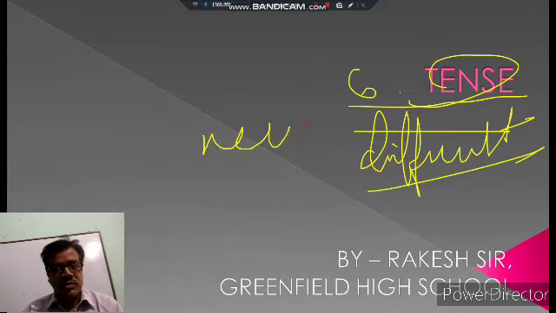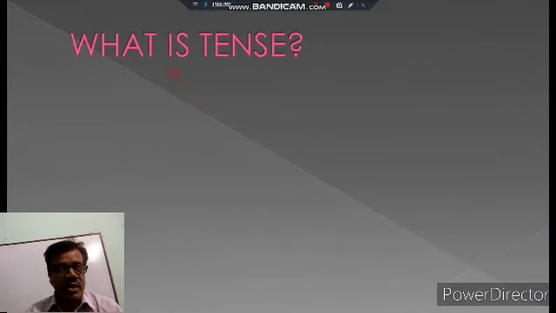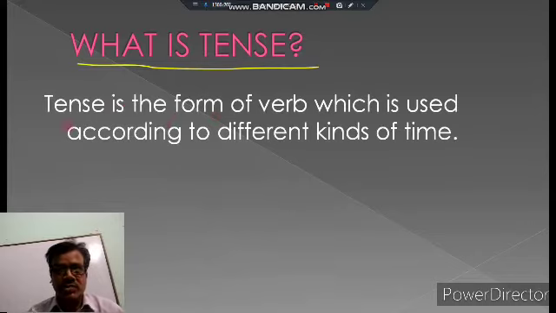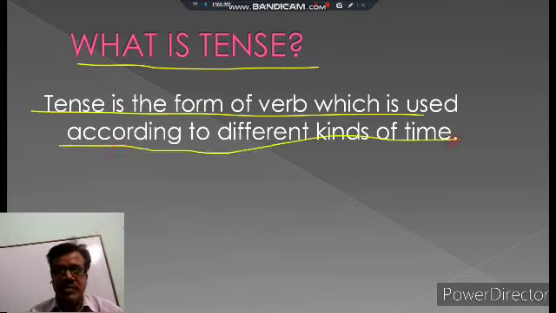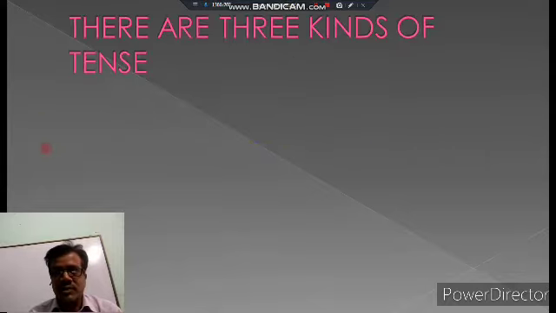First, we will know about simple tenses. By simple tenses, we can express our views or opinion simply. So at first we are going to know what is tense. Tense is the form of verb which is used according to different kinds of time. Is it clear? Tense is the form of verb which is used according to different kinds of time.